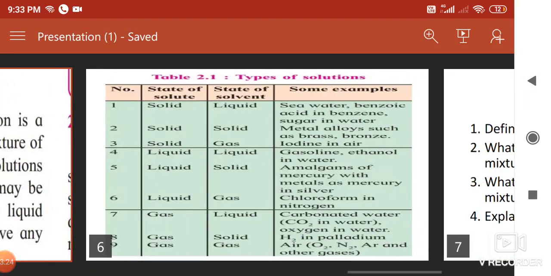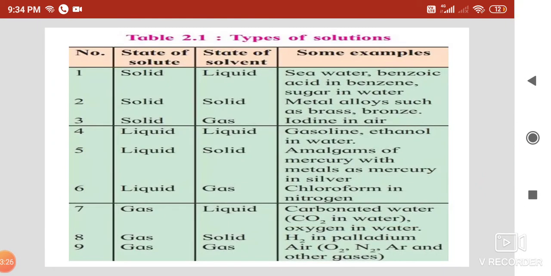In the first one, solid in solid, the solute is solid and the solvent is also solid. For example, alloys, where two solids are mixed. If copper and tin get mixed and form bronze, it is a solid in solid.